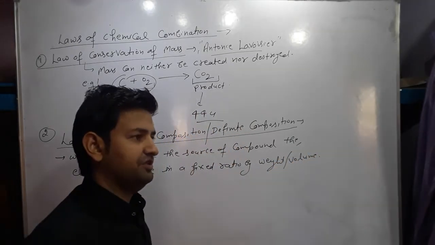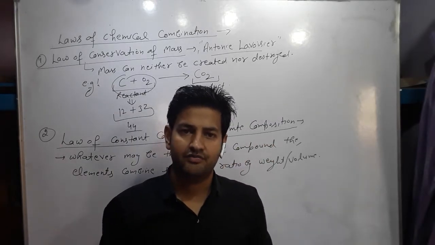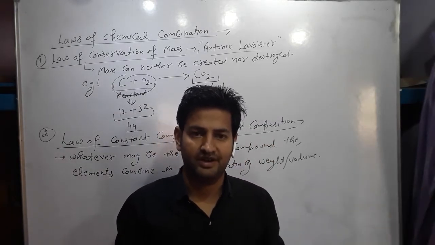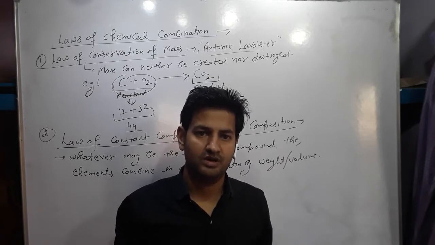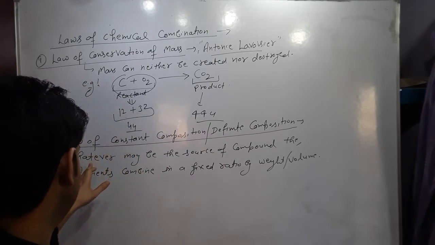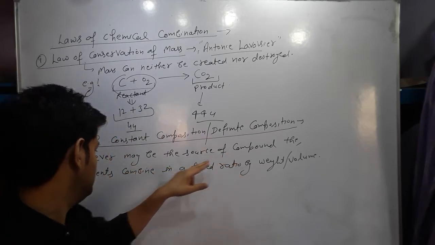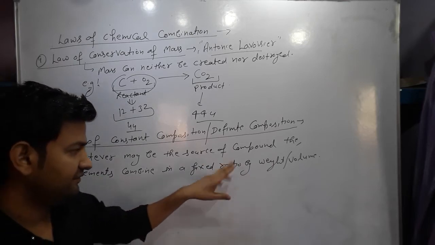Whatever may be the source, it means if we take the example of water, from any source, be it river, pond or tap water, the elements combine in a fixed ratio.